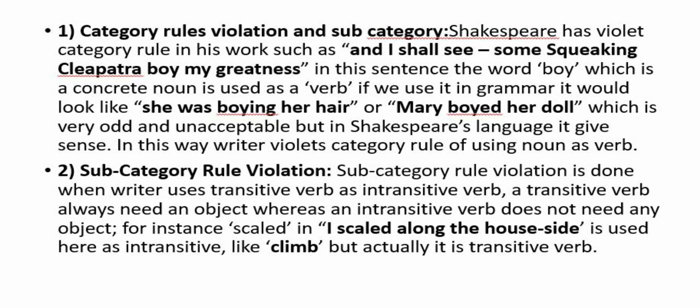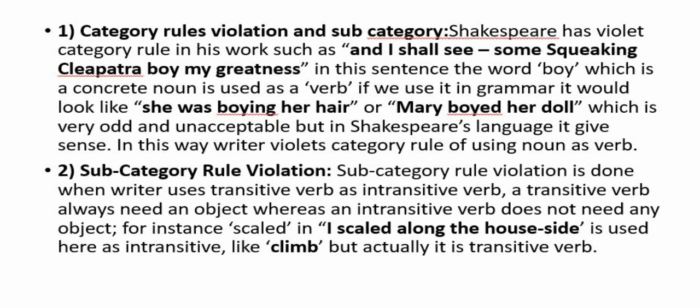And I shall see some squeaking Cleopatra boy my greatness. In this sentence, the word boy, which is a concrete noun, is used as a verb. If we use it in grammar, it would look like she was boying her hair, or Mary boyed her doll, which is very odd and unacceptable. But in Shakespeare's language, it gives sense. In this way, writers violate category rules by using a noun as a verb.